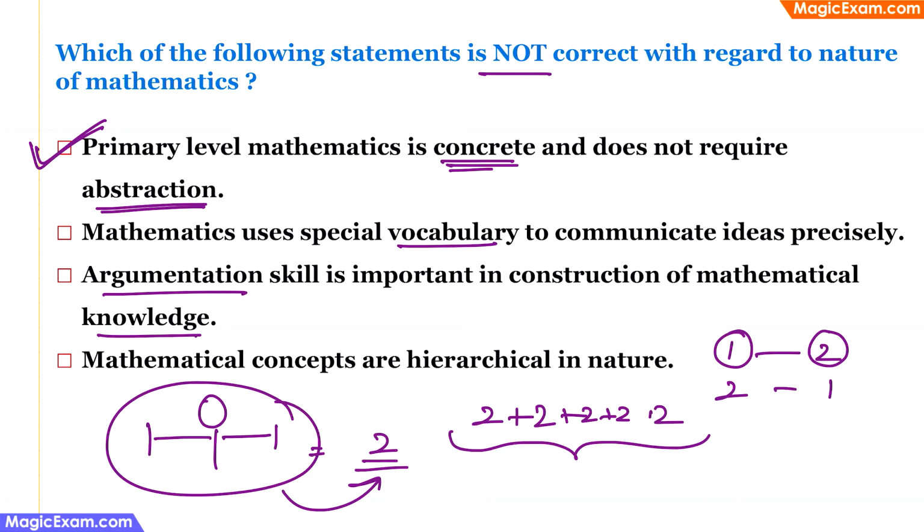The last one is: mathematical concepts are hierarchical in nature. This is also a correct statement. For example, you teach children addition first and then you teach them multiplication, because multiplication is repeated addition. Therefore, mathematical concepts are hierarchical. So they follow a particular pattern. Therefore, this is also a correct statement.